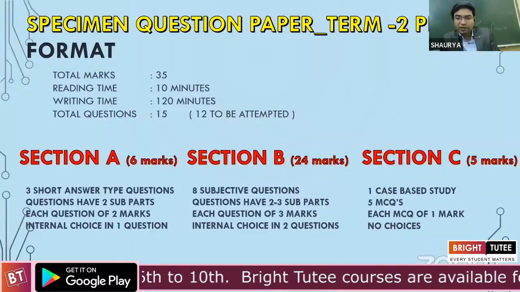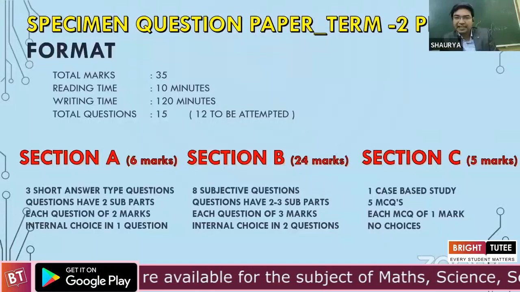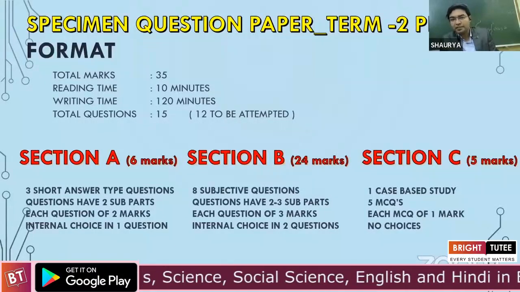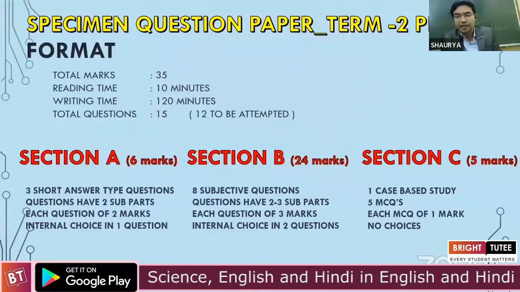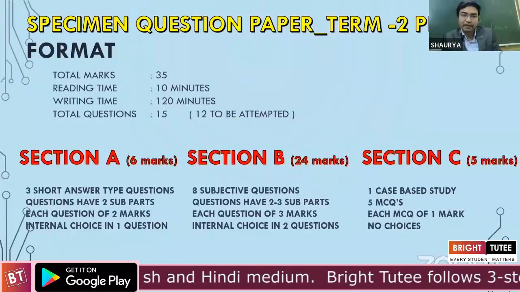Like all the 5 questions pertaining to a given case-based question, all of them are compulsory and each carries a weightage of 1 mark. So this section has 5 marks. So 6 plus 24 plus 5, that comprises about 35 marks, term 2 subjective paper for physics.